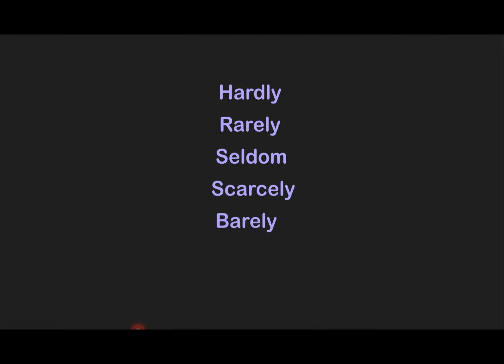Now I want to know these words like hardly, rarely, seldom, scarcely, and barely. These are the words, guys. If you come across these words in question tags, you have to consider them negative. Now they don't look negative, right? The negative words are no, not, never, and the contraction of not, like n apostrophe t. But if these appear, you have to read it as a negative one and write the positive question tag.